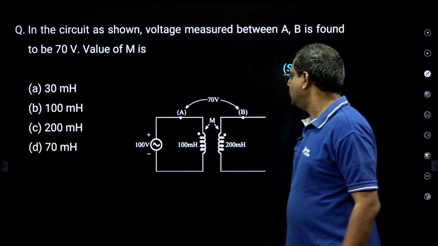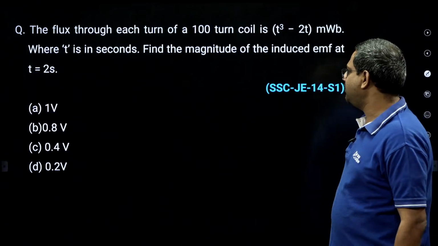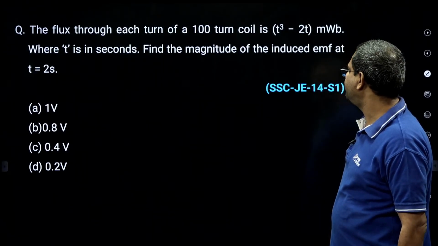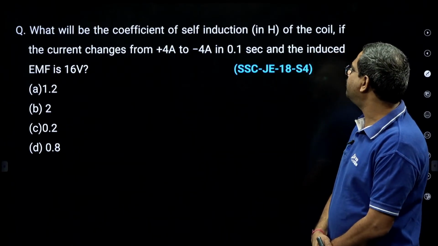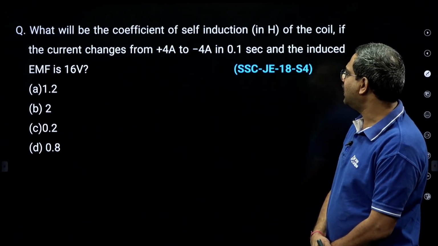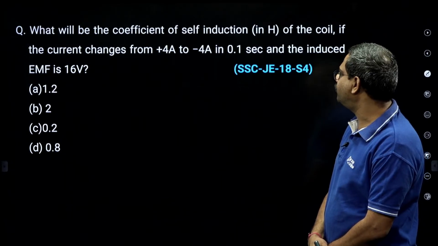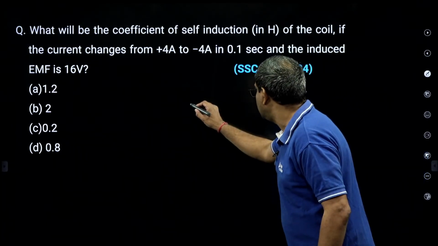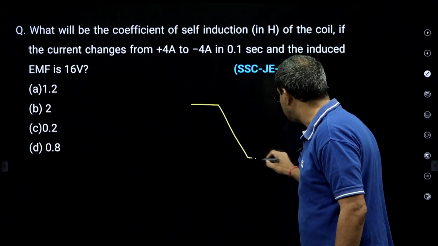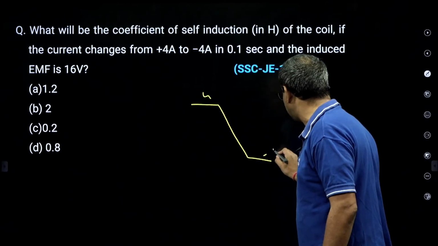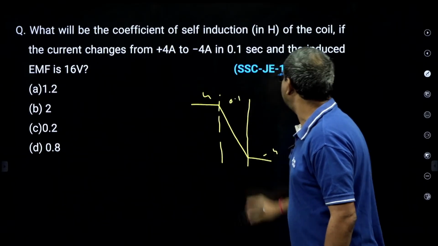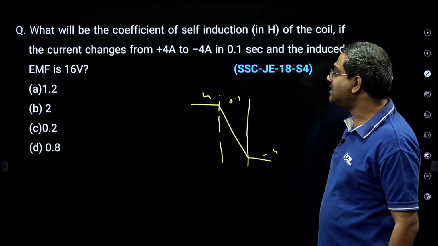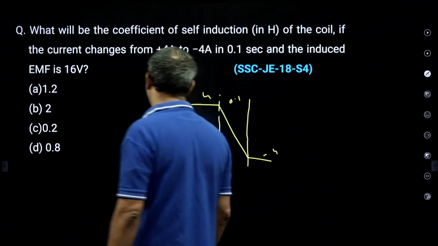Then some of the bits I am just going through. See this question: what will be the coefficient of self-induction if the current changes from +4 to -4 in 0.1 second, and the EMF is 16 volts? Now we know that.